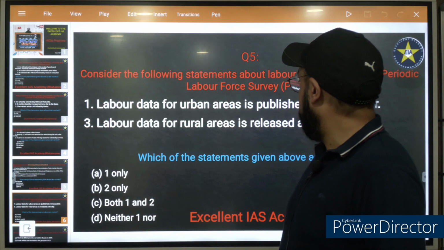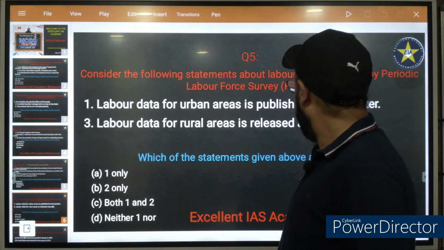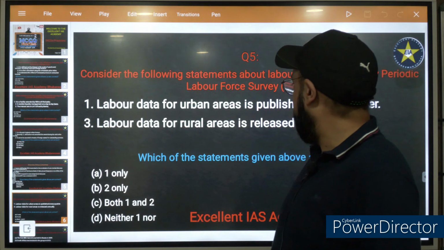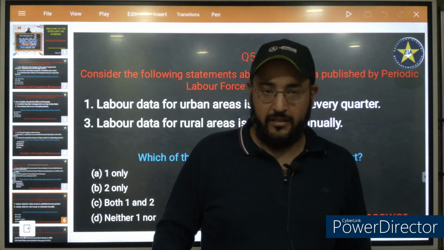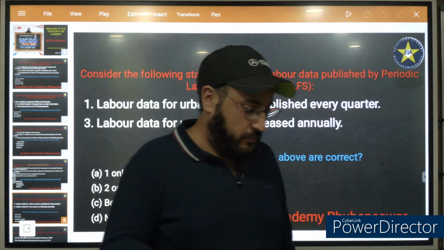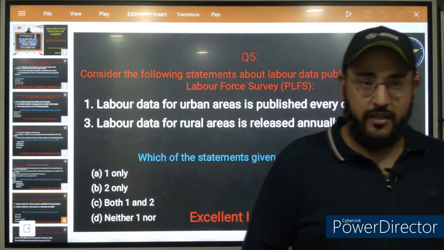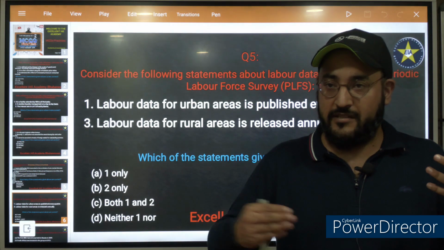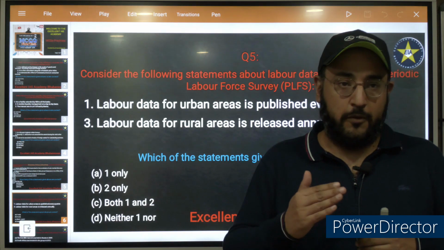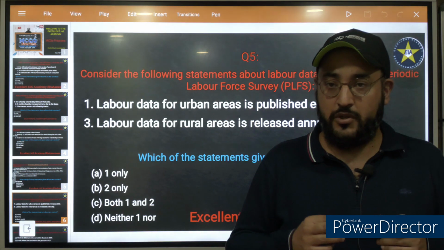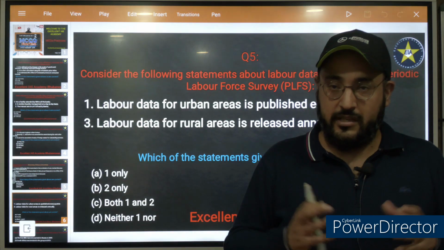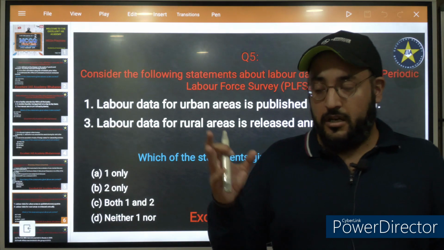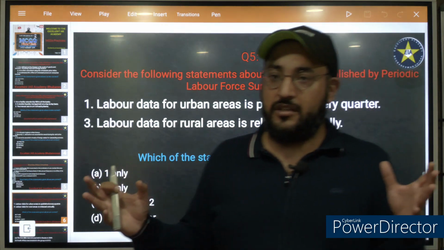Now consider the following statements about labor data published by the Periodic Labor Force Survey. You must have heard that the unemployment rate in India is this much, or that women's participation in the workforce has increased or decreased. There is a report by the name of Periodic Labor Force Survey. It's a comprehensive report based on the present employment situation in a country.